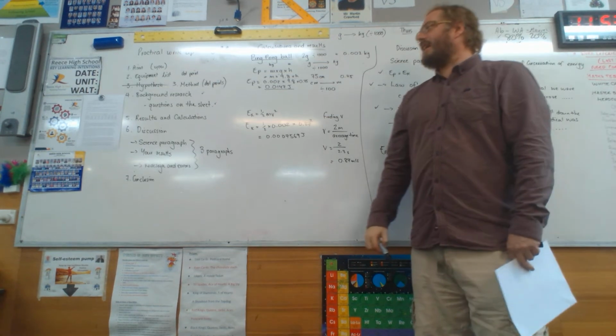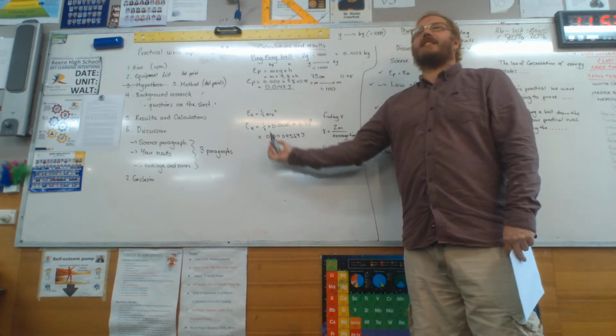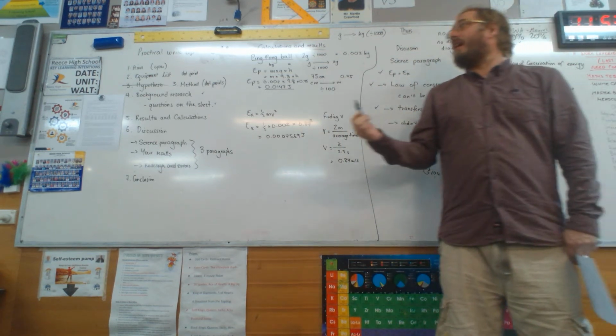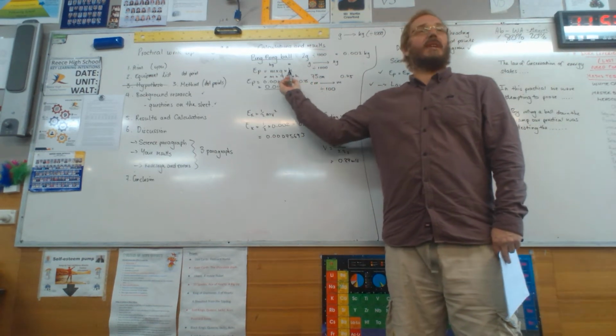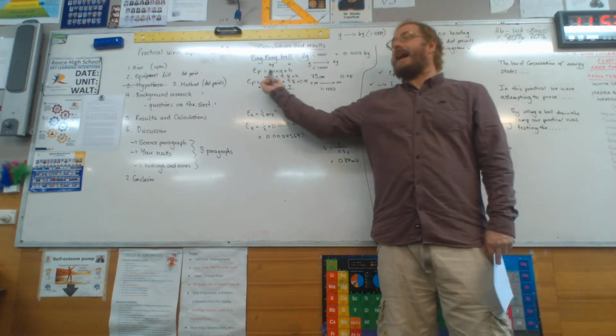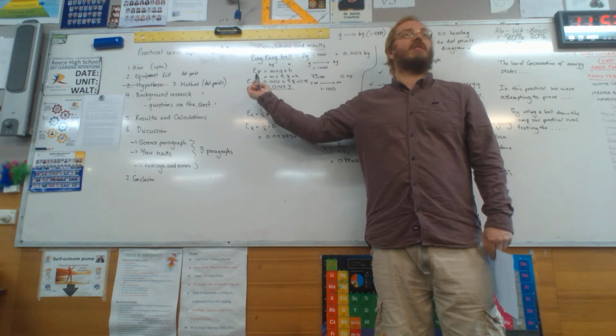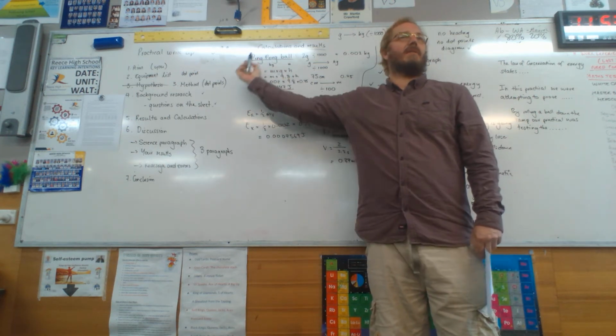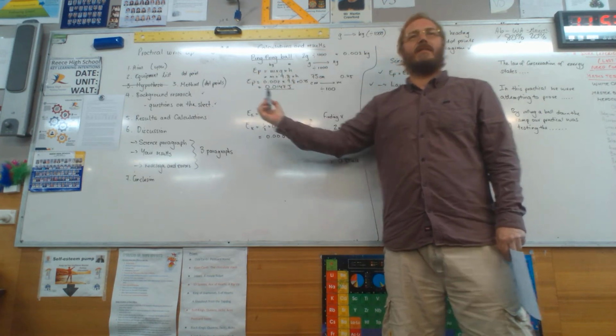So for your calculations, they're going to be exactly the same. You're only going to be changing a couple of values. You're going to change the height because, I don't know, if your ramp is 75 centimetres. You're going to change the mass because you need to change the masses of the 5 different balls that you did, but it's still going to be the same calculation. So all you've got to do is just replace some values.